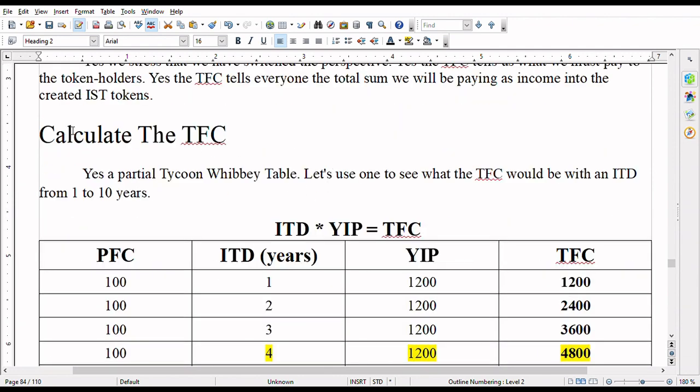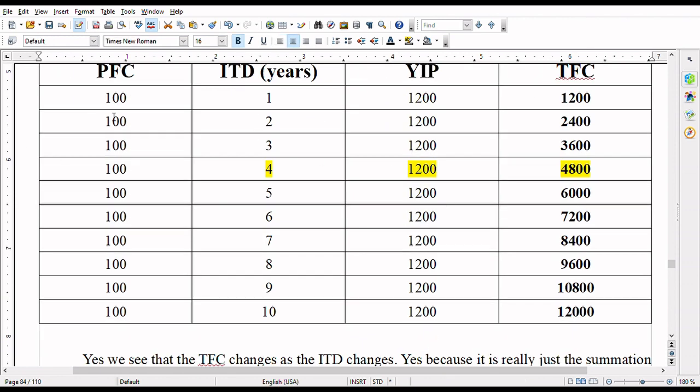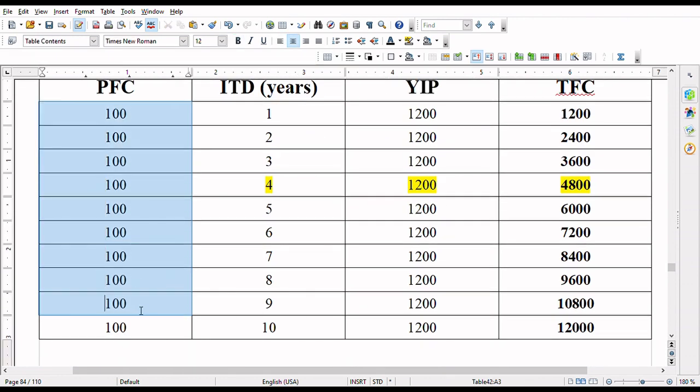And we see, yes, to calculate the TFC, we have the ITD times the YIP is equal to the TFC. And we see, yes, we have the static values for the PFC, and we have our years increasing up to 10, and we have our YIP, how much we'll be pushing to the network in a year, and we have how much we will push to the network over the ITD. Yes, and in this example, we have chosen 4 years, and we will be pushing 4.8 to the network.